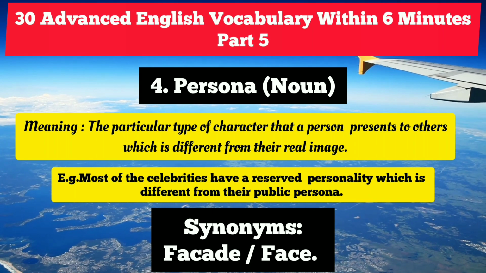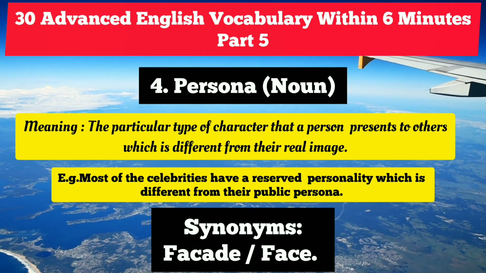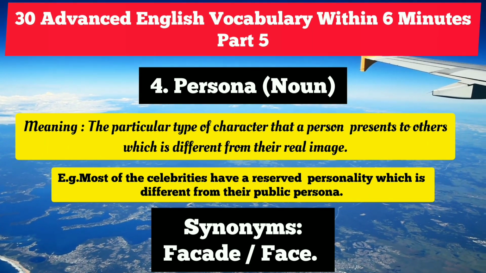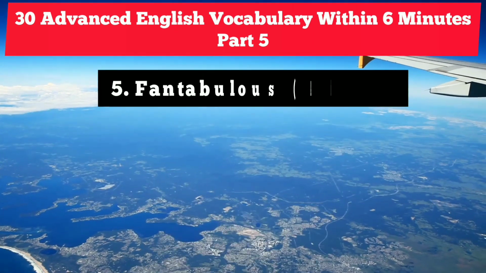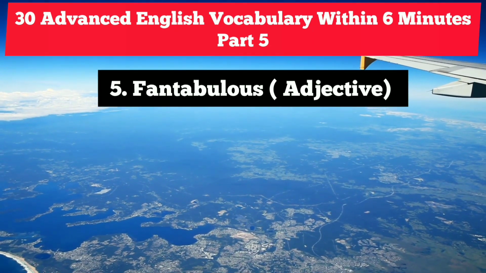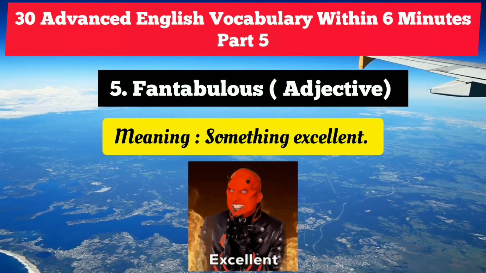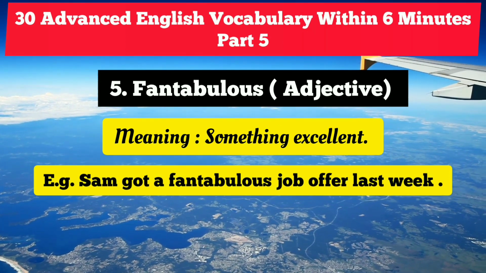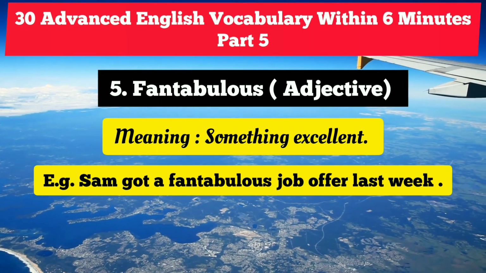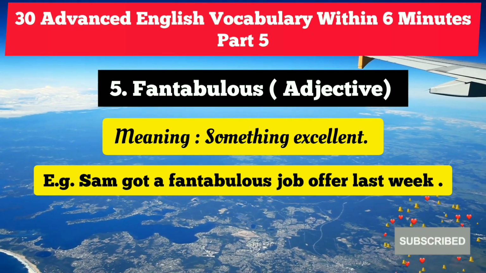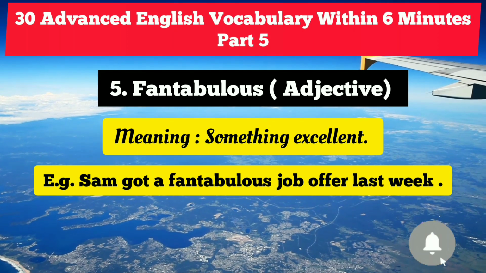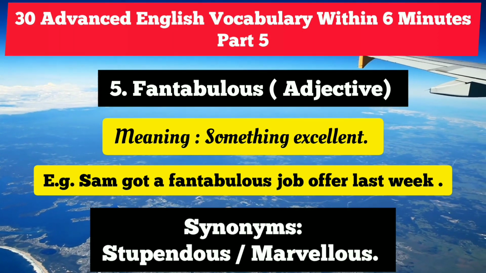So up next, we are going to move on and turn our attention towards the fifth advanced English vocabulary, which is fantabulous. Fantabulous is an adjective. It means something excellent. So let's see how to use it. As you see the example, Sam got a fantabulous job offer last week. That means he got a very good, excellent job offer. So we can use two synonyms, that is stupendous and marvelous.